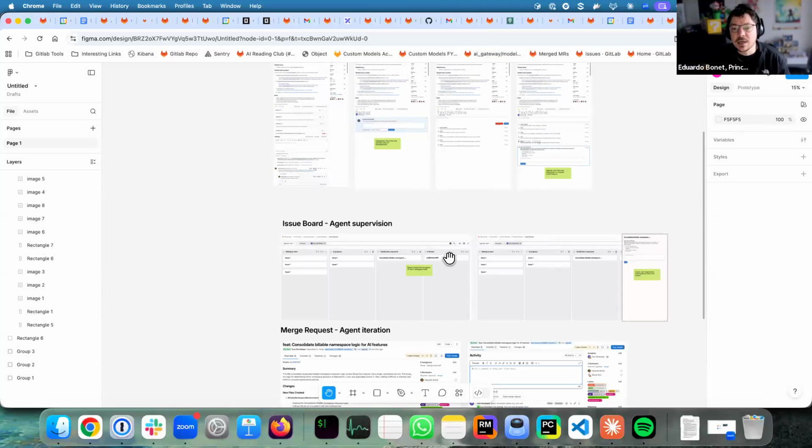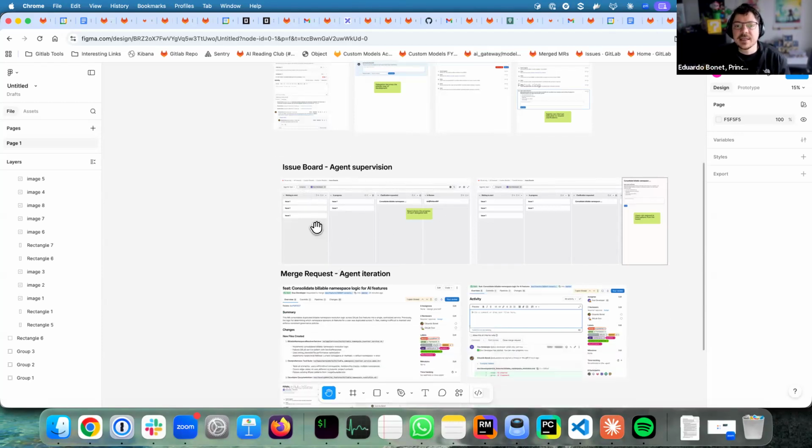I only need to check whether they need to review or if they need some clarification. I could have another one that's failed here that I can take a look at. But the issue board becomes the agent supervision control room, right?